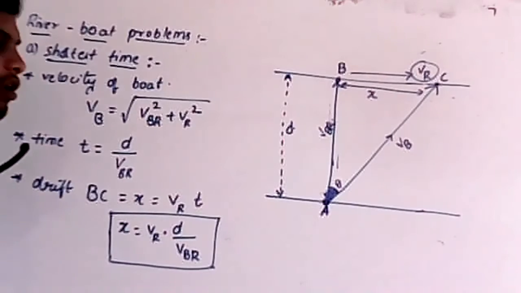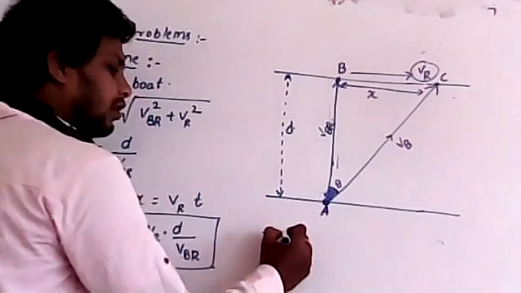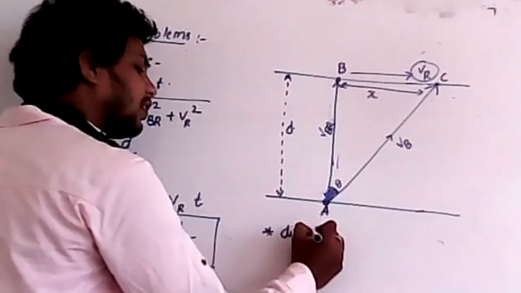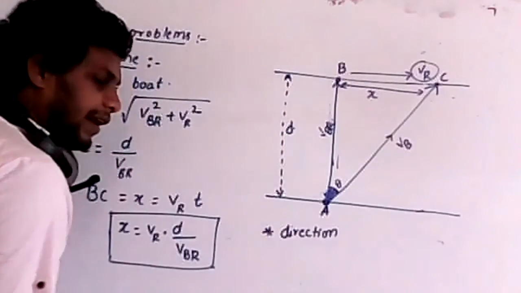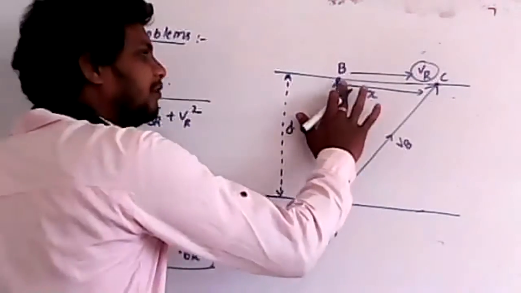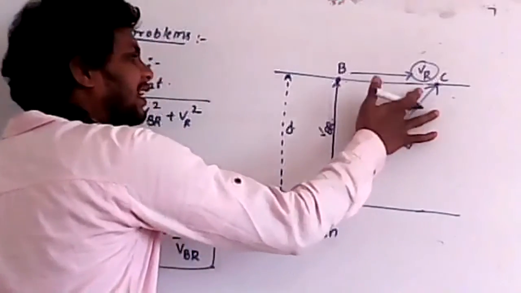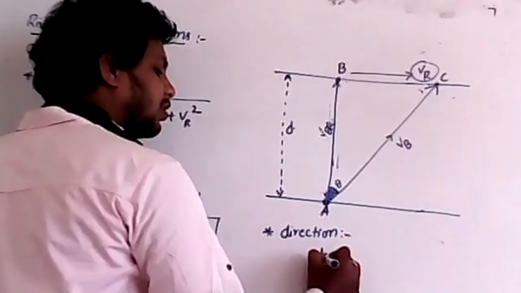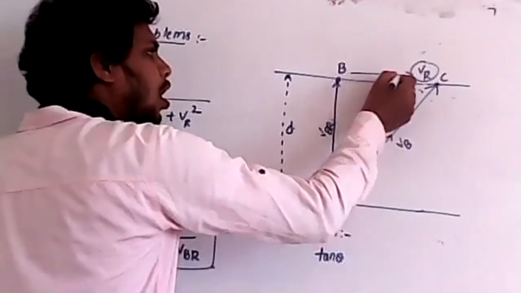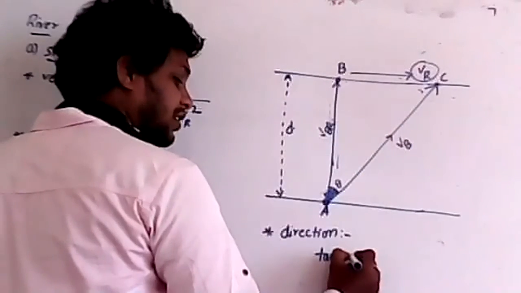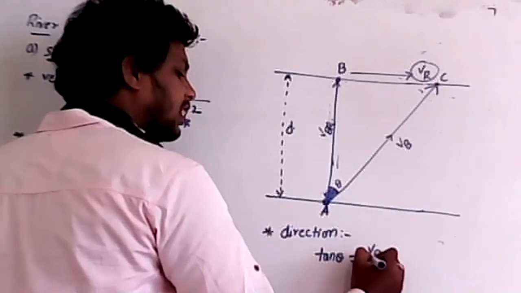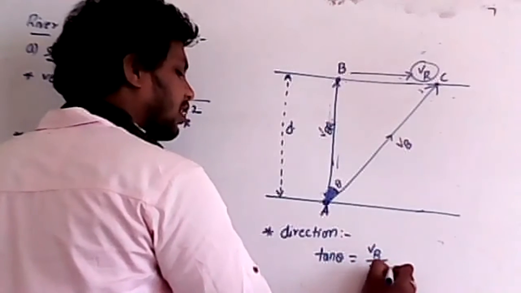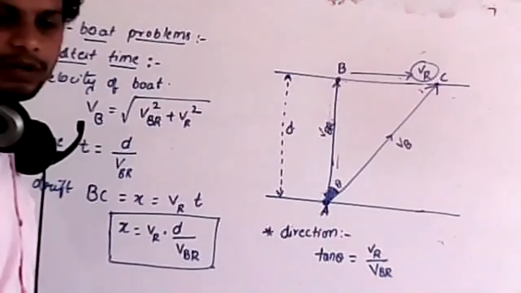Now how much angle it will deviate, I will take in terms of velocity. If I take the direction in terms of velocity, then tan theta is equal to opposite by adjacent. The opposite side is VR and the adjacent is VBR, the velocity of the boat with respect to the river.